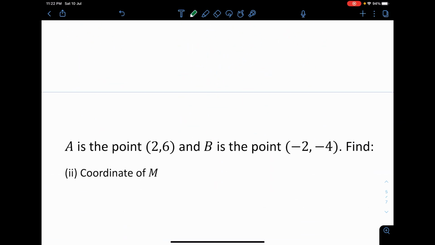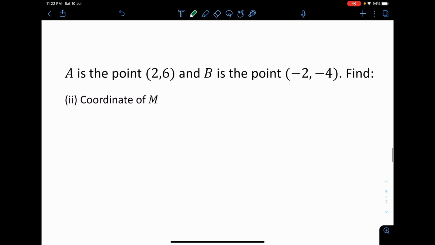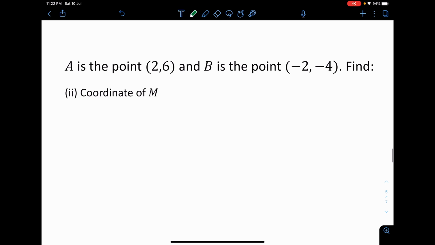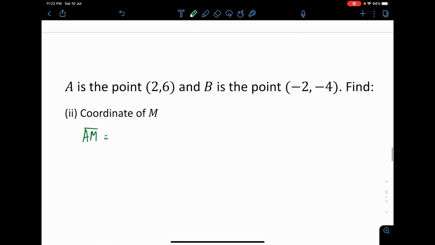Next. Point A is this, point B is that. Find out the coordinate of M. Just now we found vector AM, which is negative 2, negative 5. Now, what I want is the coordinate of M. This means that I want to find the vector OM. Remember, the coordinate is equal to the position vector.